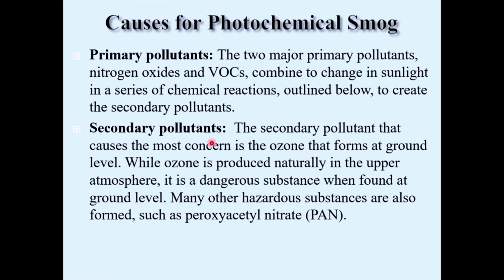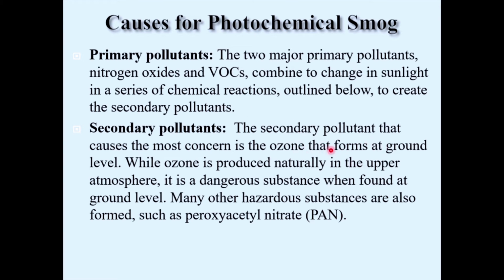The secondary pollutant that causes the most concern is the ozone that forms at ground level. While ozone is produced naturally in the upper atmosphere, it is a dangerous substance when found at ground level. Many other hazardous substances are also formed, such as peroxyacetyl nitrate. The meaning of this is that if ozone is present in the stratosphere, it acts as a protective blanket.